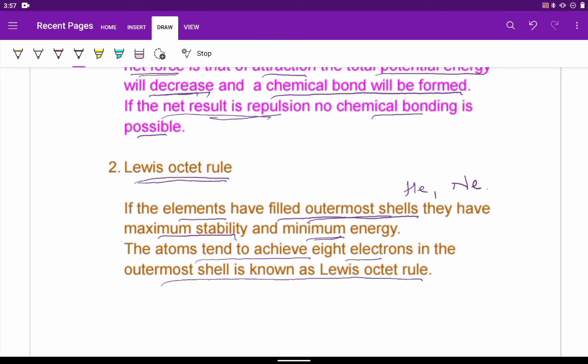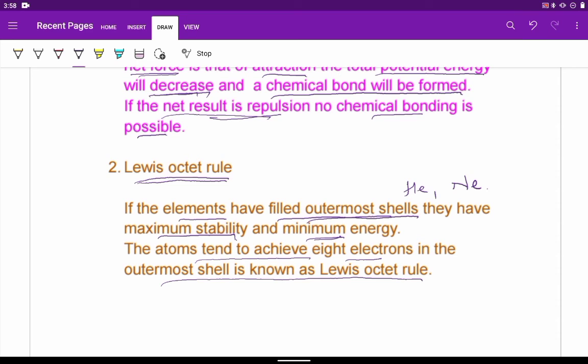This they can do either by accepting electrons, or by donating electrons, or by sharing electrons. By doing so, when they achieve 8 electrons in the outermost shell, they gain stability, and during that process, bonding takes place. One atom will give electron, the other atom will accept it. When an atom loses electron, it will become positively charged. The other atom which gains electron will become a negative ion. So the first atom, when it lost electron, became a positive ion. So these ions can attract each other and form ionic bond.